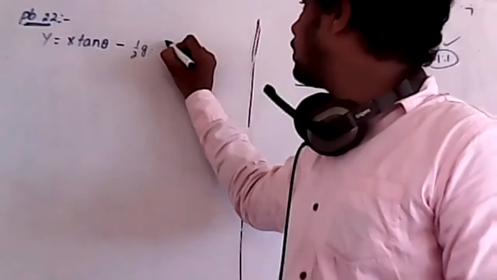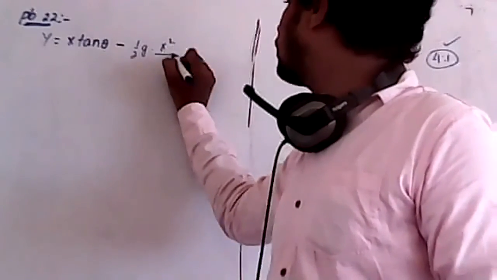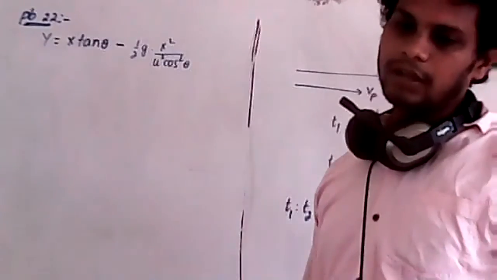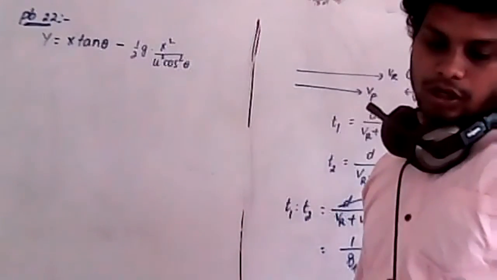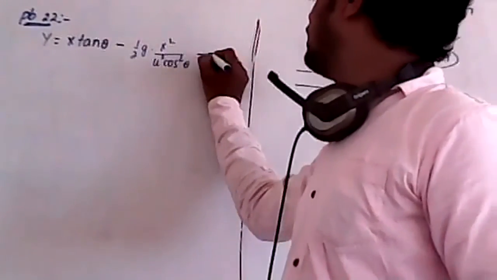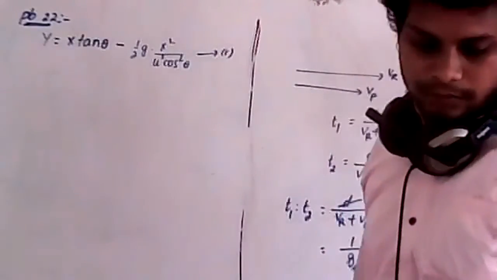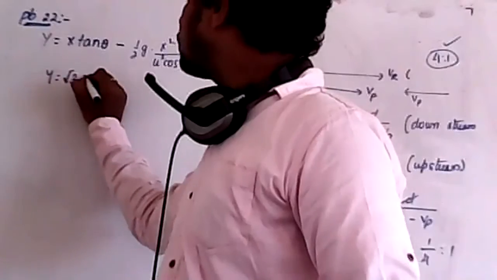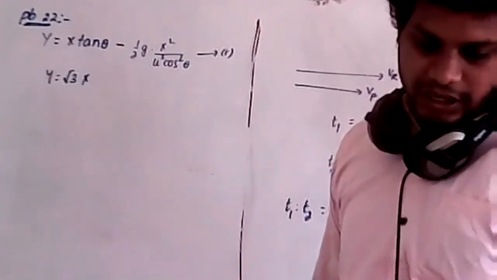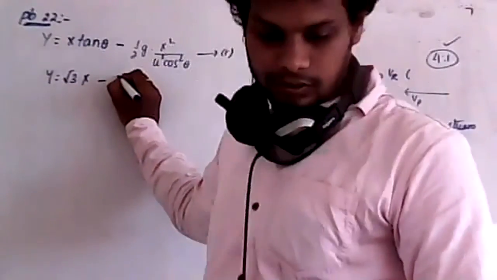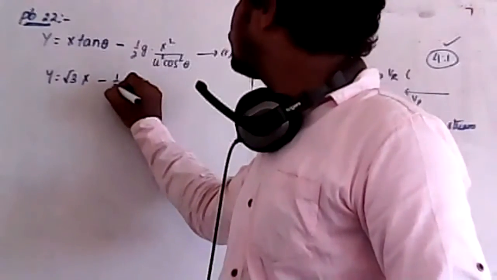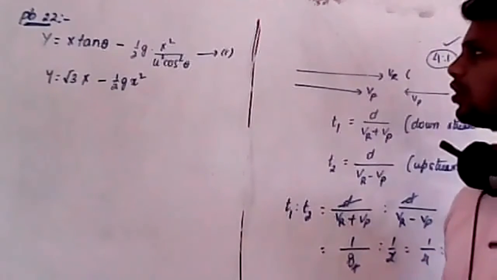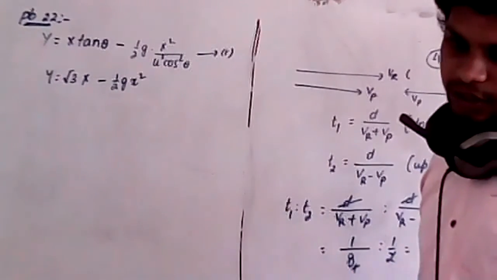So t square can be taken as x square by u square cos square theta. Now compare this equation with the equation given in your problem. What is the equation given in your problem? y is equal to root 3 x minus half g x square. Are you clear?